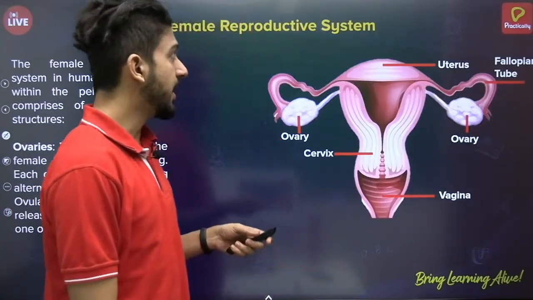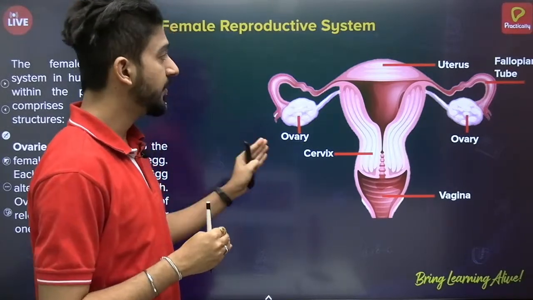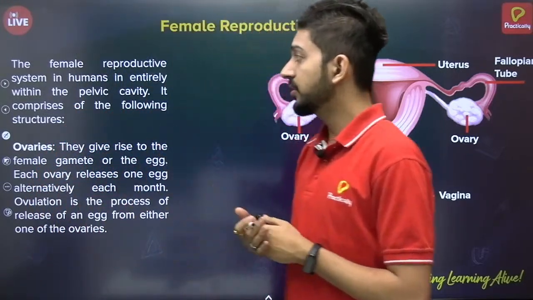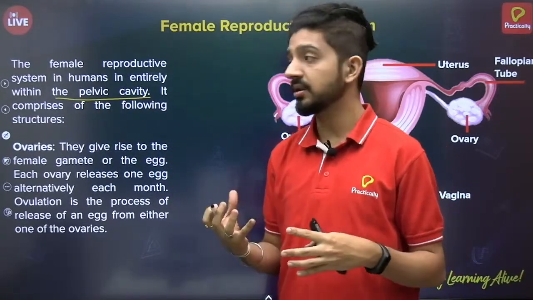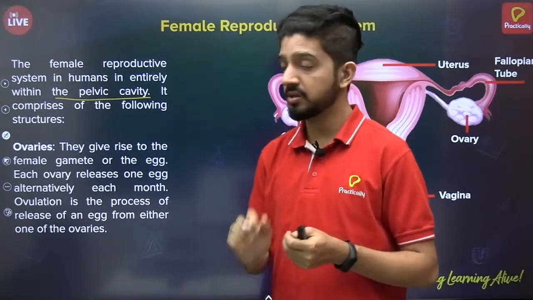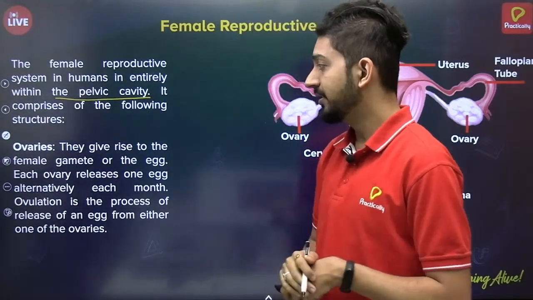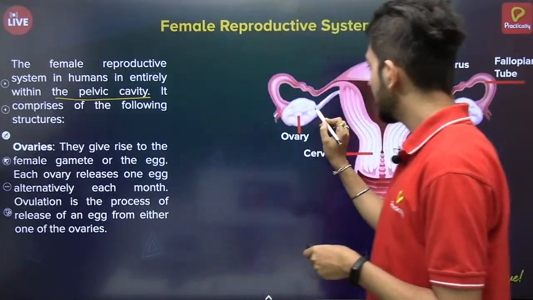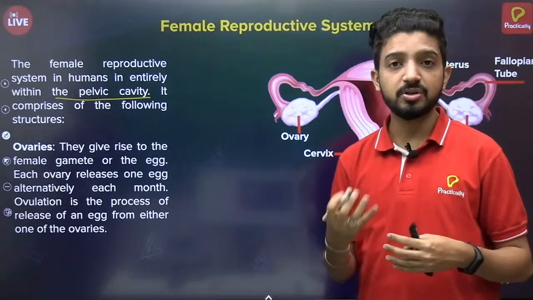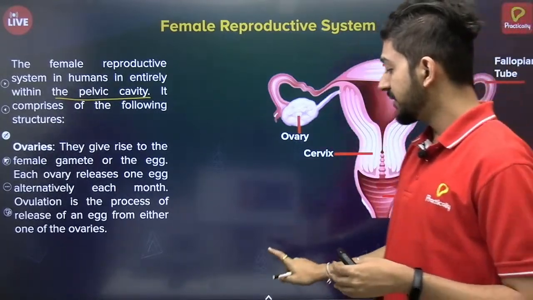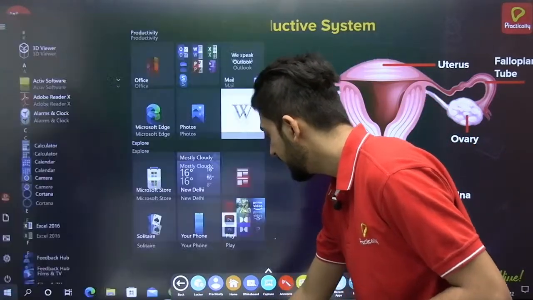Now let's start studying the male and female reproductive system and the various parts of it, starting with the female reproductive system. The female reproductive system is located entirely within the pelvic cavity. There is no external part in it, and it comprises the following structures. First, the ovary. They give rise to the female gamete or egg, and each ovary will release one ovum every month, which happens through the process of menstruation. We'll just see this structure with the help of a 3D diagram.